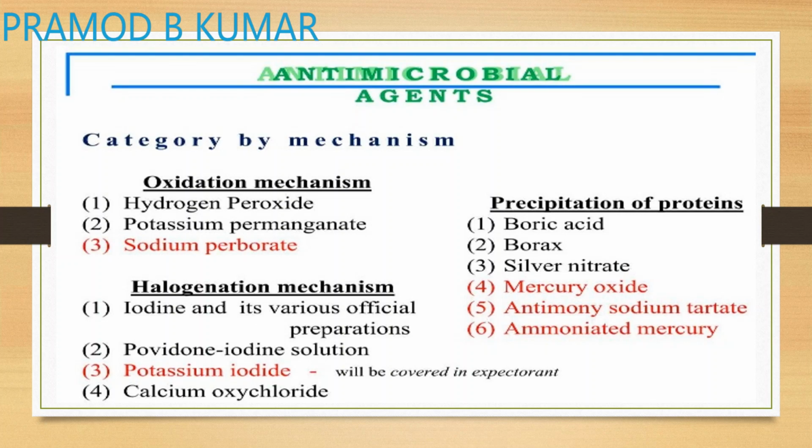Halogenation mechanism: iodine and its official preparations like povidone iodine solution, potassium iodide, calcium oxychloride solution. Protein precipitation compounds are boric acid, borax, silver and mercuric oxide, antimony sodium tartrate and ammoniated mercury. So these are the examples of the agents according to the mechanism of action.